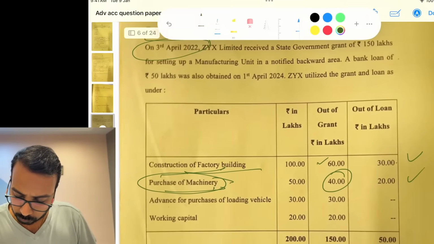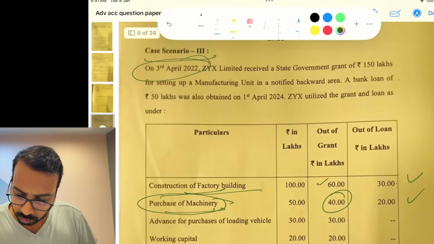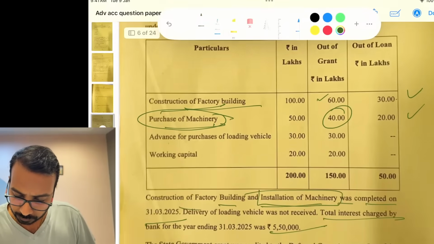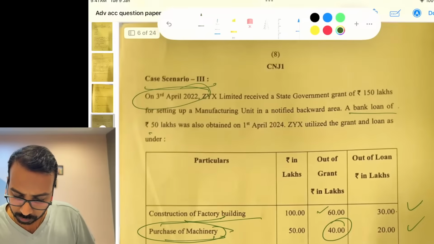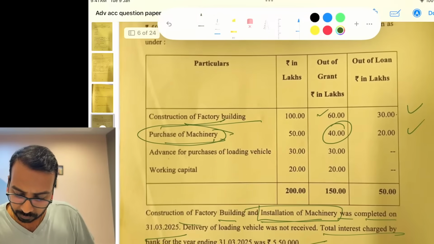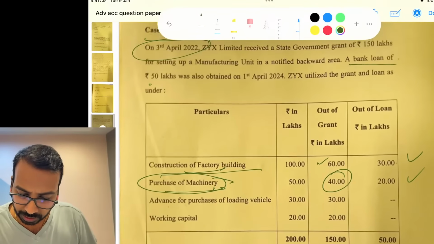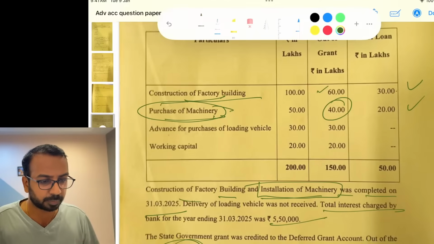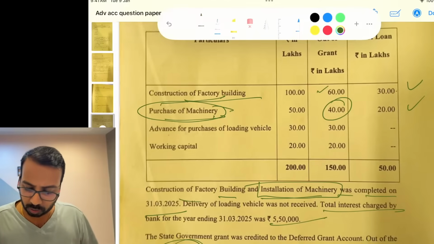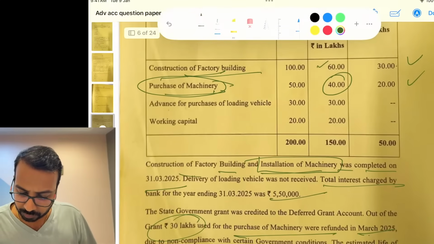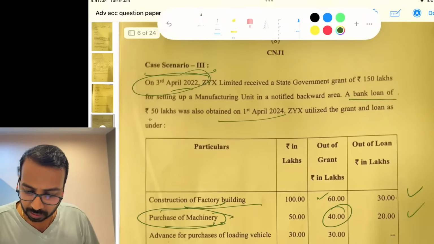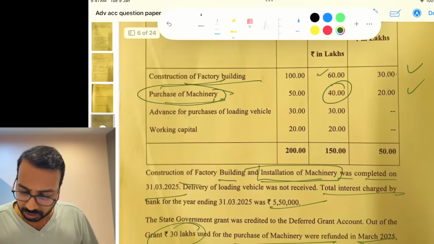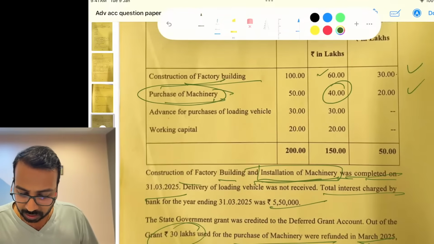Third April 22. Okay, bank loan of 50 is fine. 1st of April. Construction was complete. Oh, they have not given clearly when they started. So we assume that the loan was taken on 1st April and that's why I calculated for 1 year. Okay. 30 is only right as far as I am concerned, because the dates are not very clear. They got it on 3rd April. Okay, installation of machinery was completed on 31st of March.